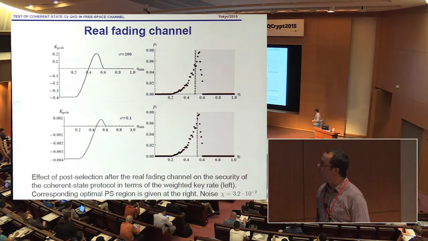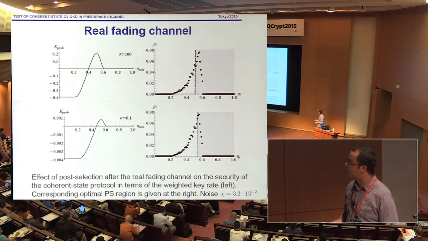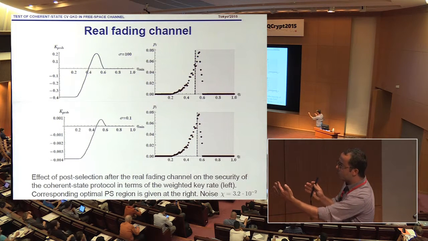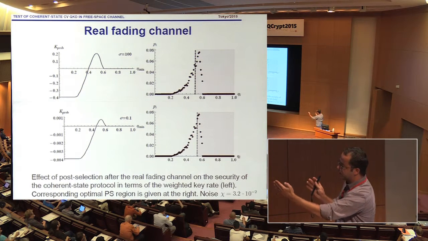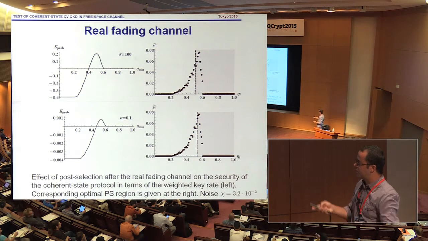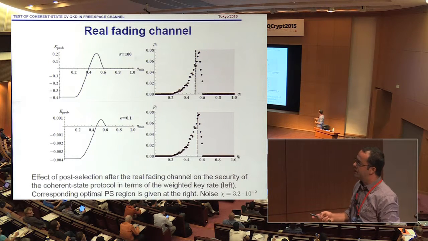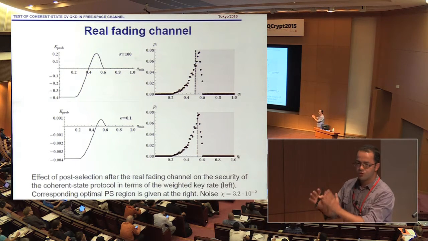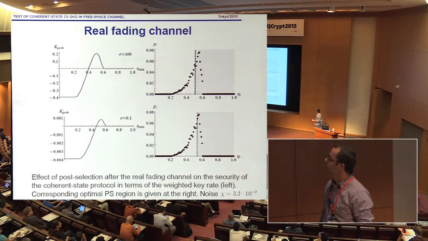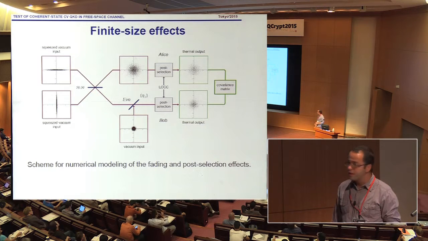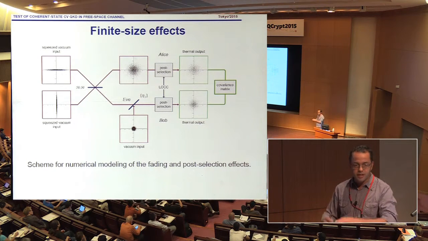And we've shown that by applying optimal post-selection, I mean, if this is the post-selection region, basically this is the beginning of our post-selection. As we move from zero transmittance further to the perfect transmittance, we can improve the key rate and indeed achieve some optimal performance depending on what the modulation of our state was. So this is the actual distribution of transmittance values, and the gray area is the optimal post-selection region for the given modulation variance. And we also studied how this method of post-selecting subchannels can be affected by the finite-size regime, because definitely we reduce the data ensemble by that.